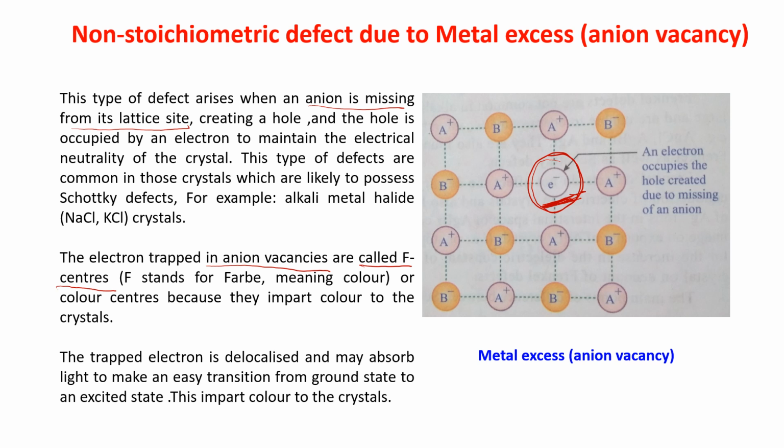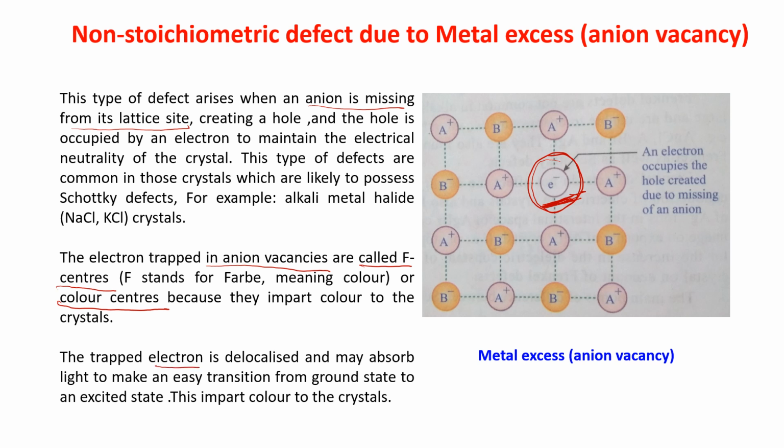F stands for Farbe. It is a German word meaning color or color center, because they impart color to the crystal.